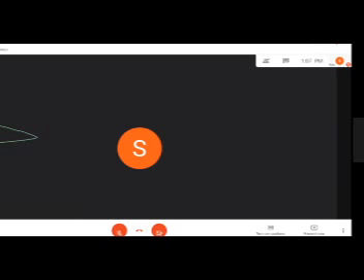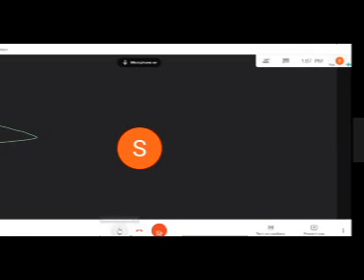Now onto the middle side, you will observe three buttons. Those three are nothing but, first is your microphone, second to end the call or to leave the meeting, and third to start or stop your video. If you want to turn off your video, or if you want to mute yourself, then you have to click this option. So first is the microphone.